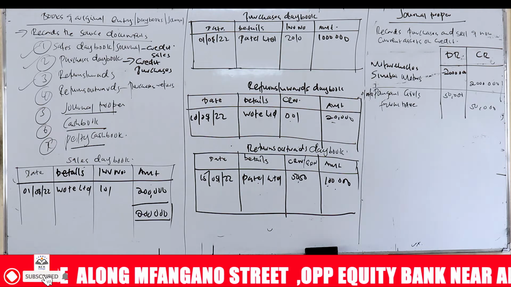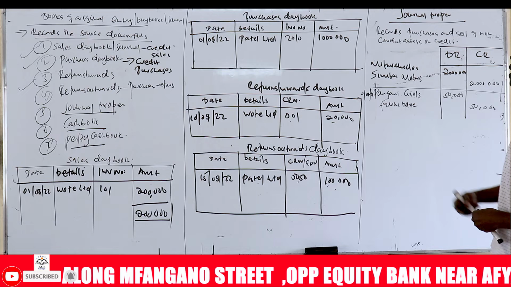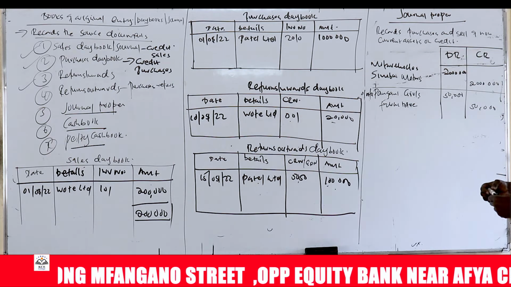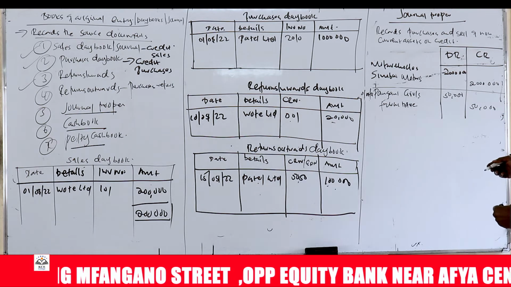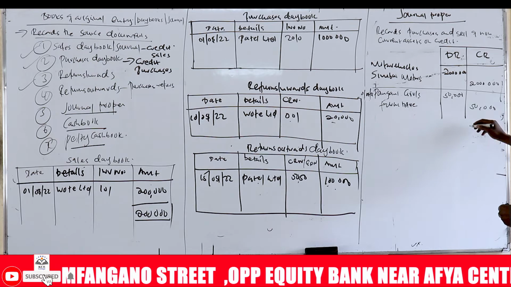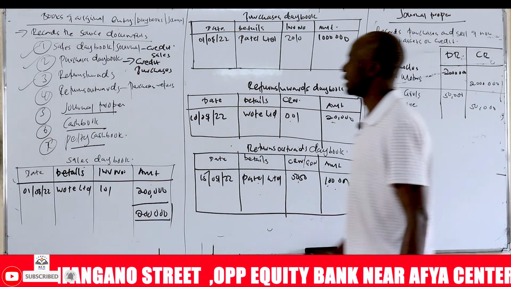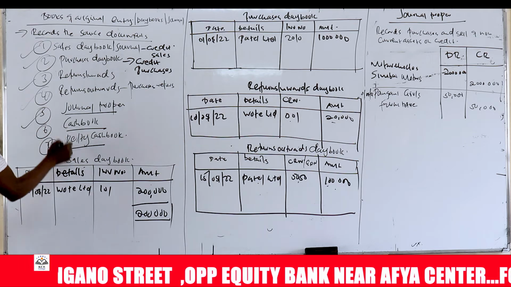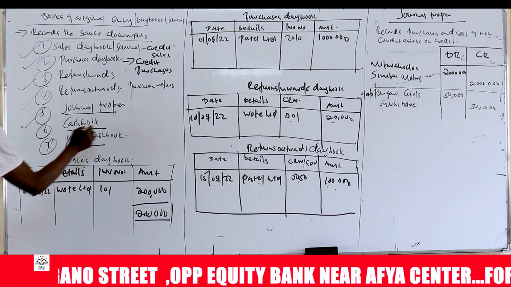So this is a book that records sales and purchases of non-current assets on credit. That is journal proper. We have looked at this and this. And then now here we have the cash book and the petty cash book.